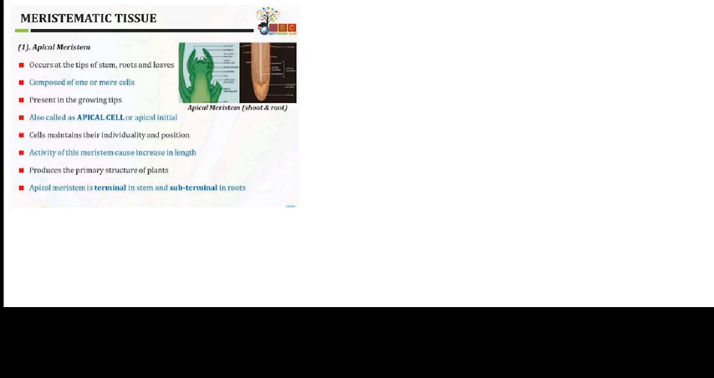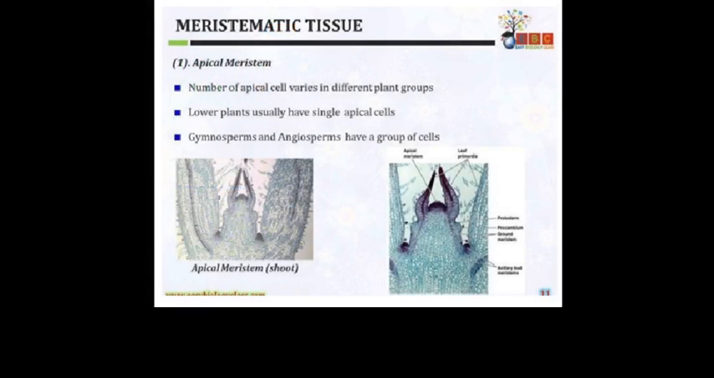It produces the primary structure of the plant. Apical meristem is terminal in position in the stem and subterminal in the root. Here is the structure of apical meristem in the root region. They are present in the apical region of lateral roots, and in the tip of the stem or root and leaves. Next we are going to see the picture of the apical meristem in the shoot region.